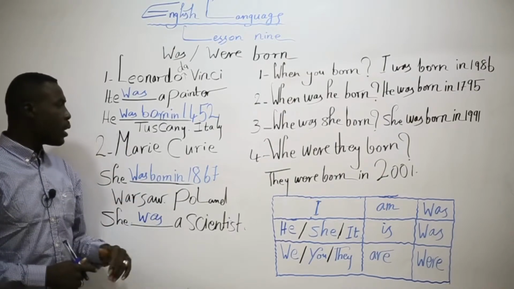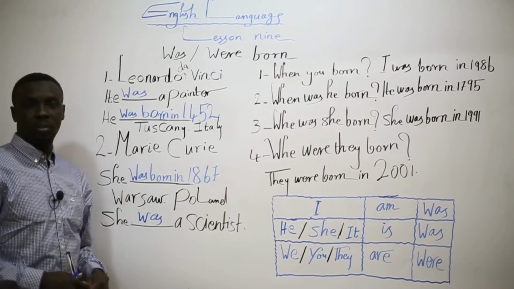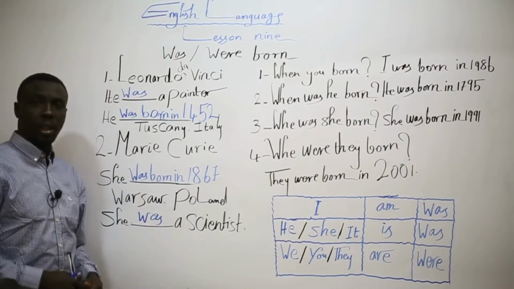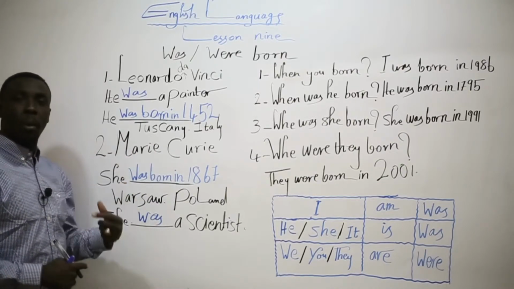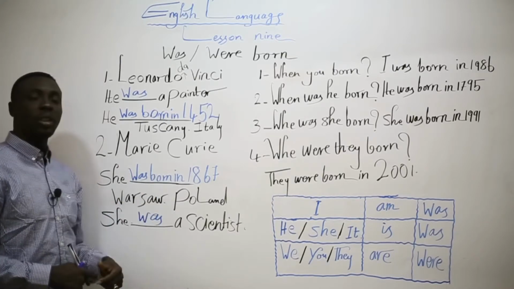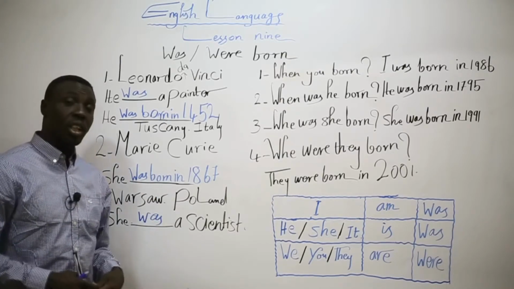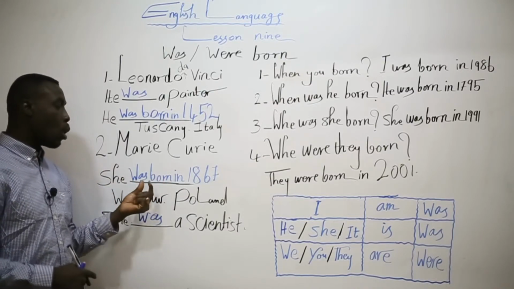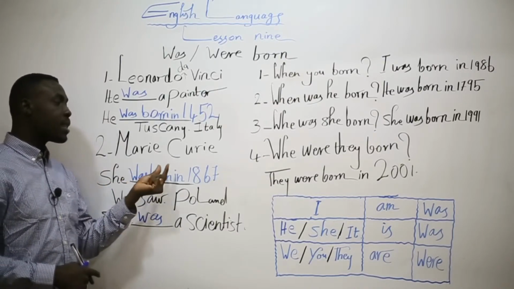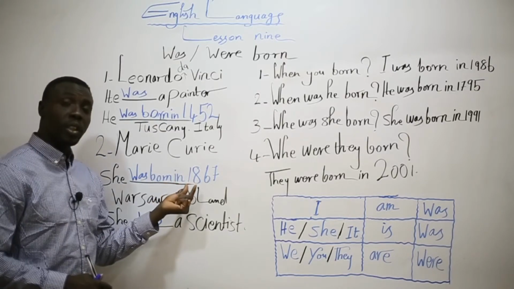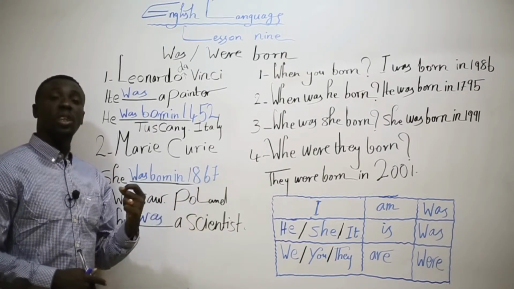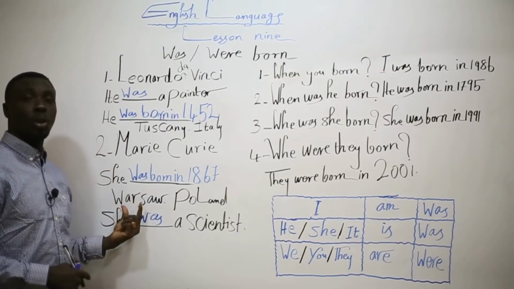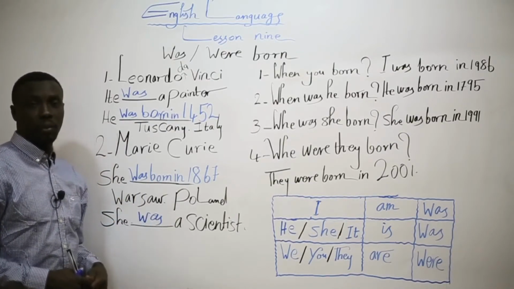Also, we have Maria Carey. So Maria Carey was born in 1867. She was born in 1867 in Warsaw, Poland.